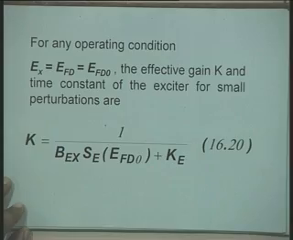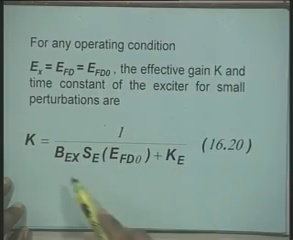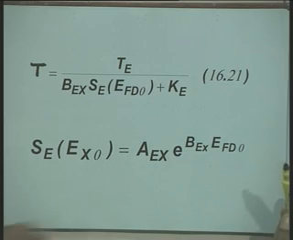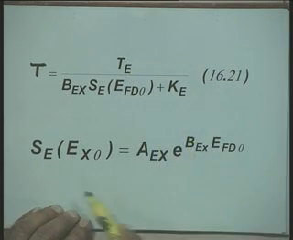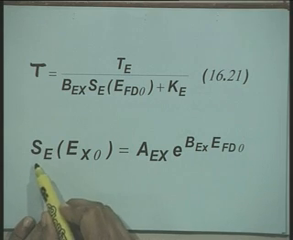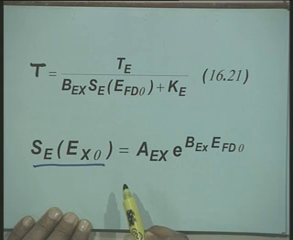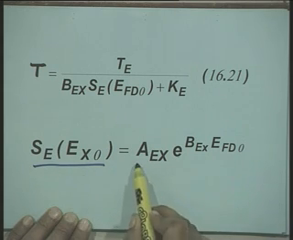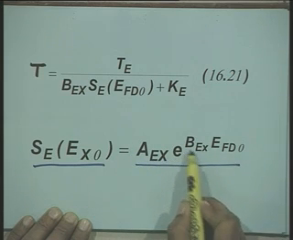Here K is equal to 1 upon Bex Se Ef do plus Ke. I will just explain this term Bx separately, and T is expressed as Te divided by Bx Se Ef do plus Ke, where Se Ex is the saturation curve, this is the nonlinear saturation function. This is modeled by this exponential function, a constant Aex e to the power Bx Ef do.